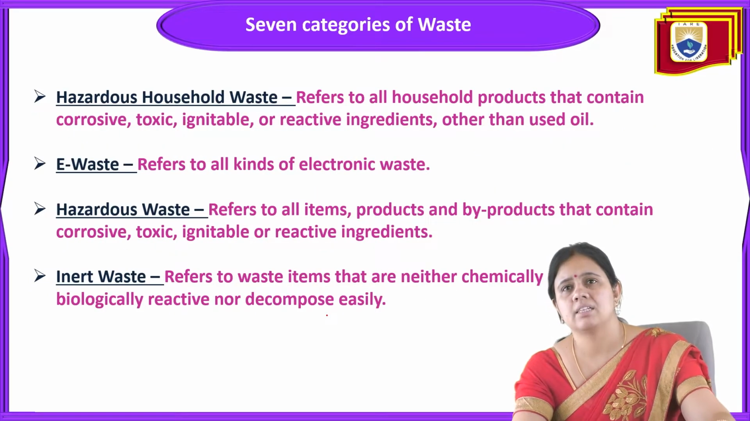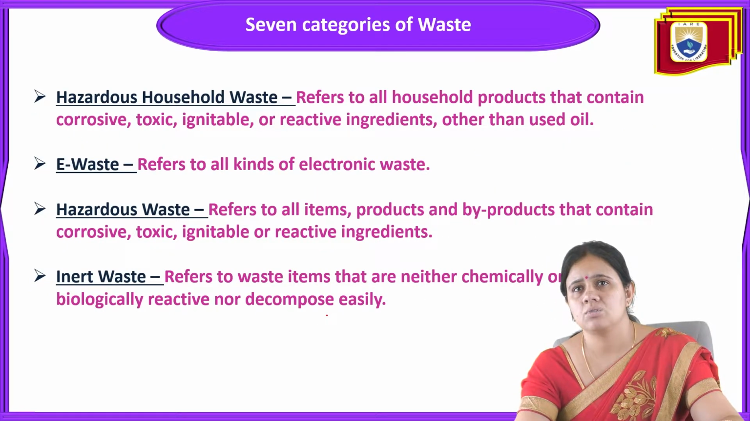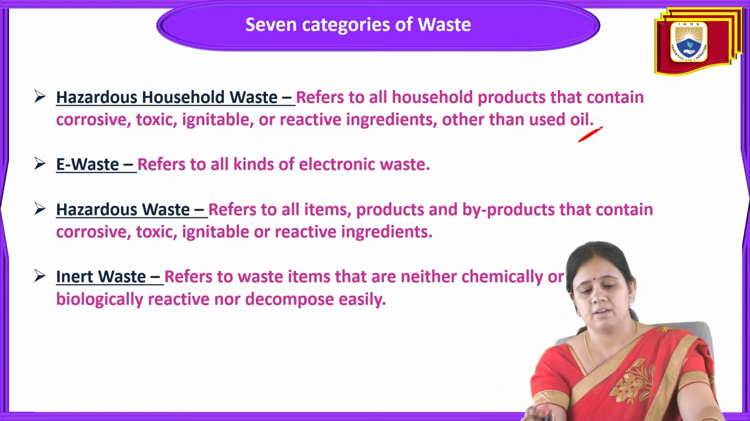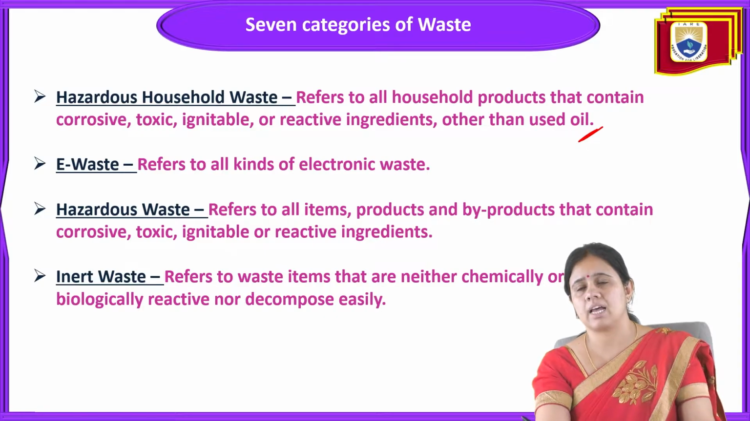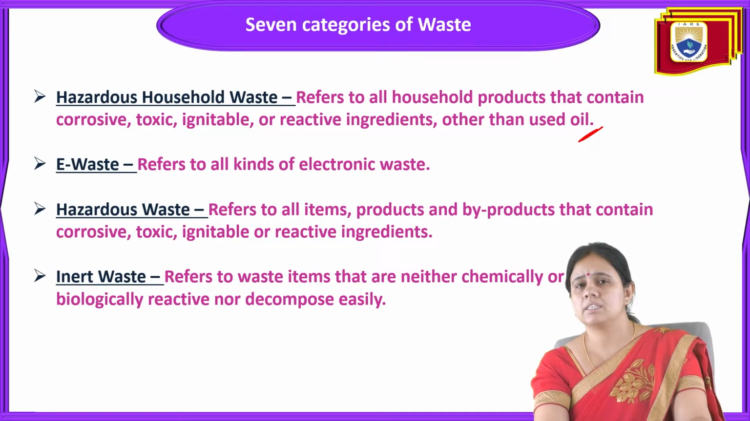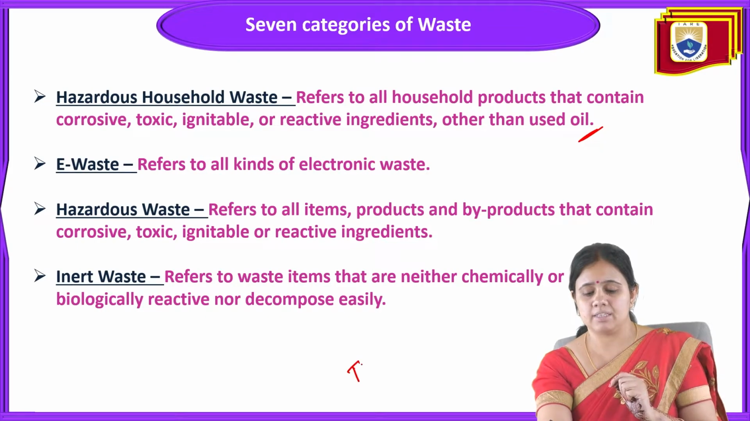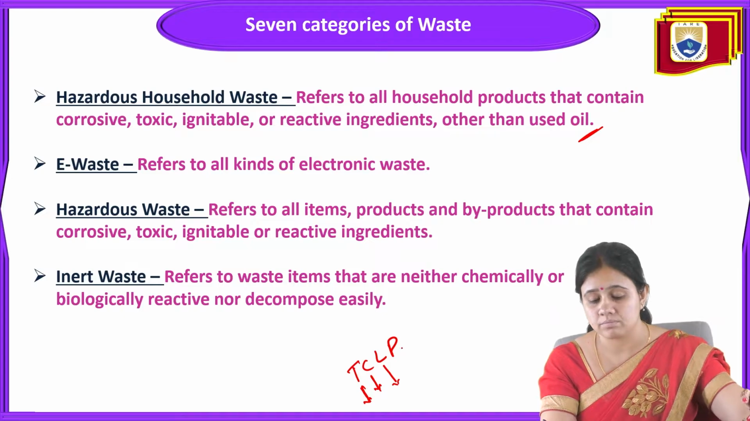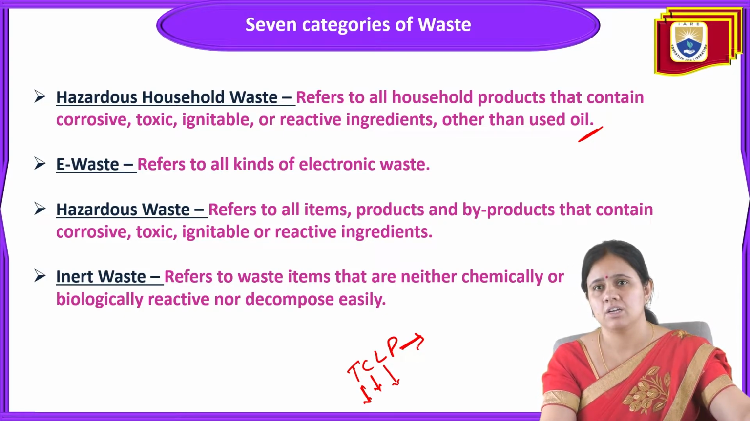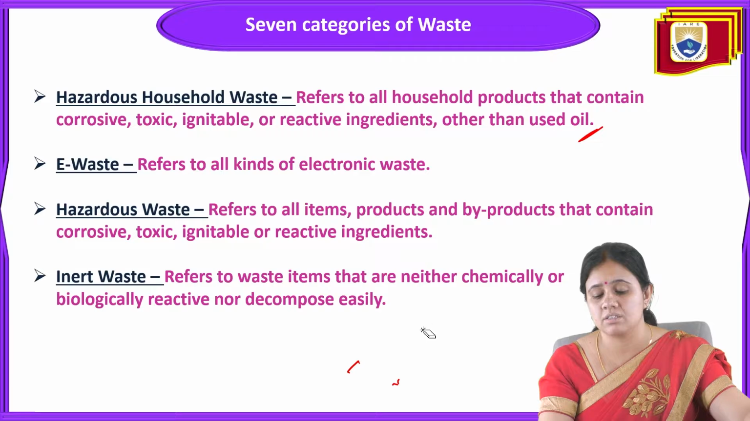And next is hazardous household waste. Hazardous household waste refers to all household products that contain corrosive, toxic, ignitable or reactive ingredients, other than used oil. Next is hazardous waste. As we have already discussed the characteristics of hazardous waste, that is TCLP. TCLP means toxic, corrosive, ignitable, and having very high potential risk. So these are the characteristics of hazardous waste.